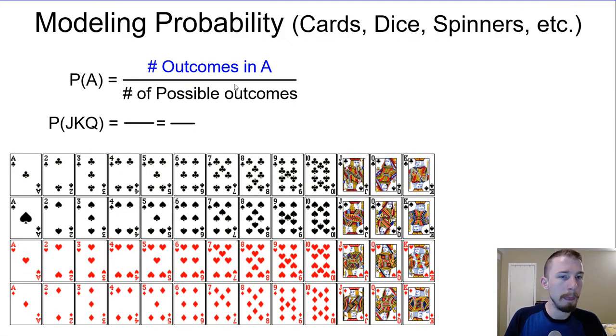Cool stuff, groovy. All right, so let's model some probability. Some theoretical probability, dealing with models like cards, dice, spinners, etc. We'll do a lot with cards.